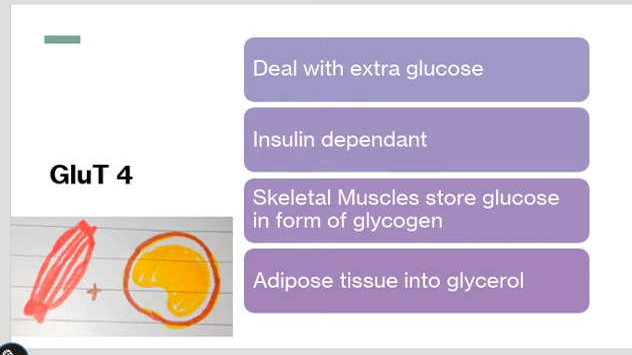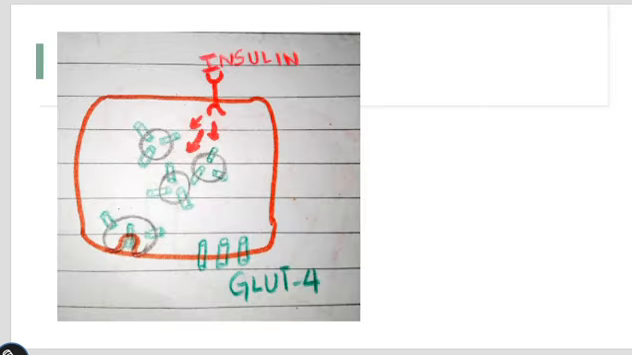The glucose transporter 4 expression basically depends on insulin. If the pancreas sees there is a lot of glucose present in the blood, it will secrete insulin, and insulin will then help glucose transporter 4 to express on the cell membranes of skeletal muscles as well as on the adipose tissues. This is the mechanism by which glucose is being transported.